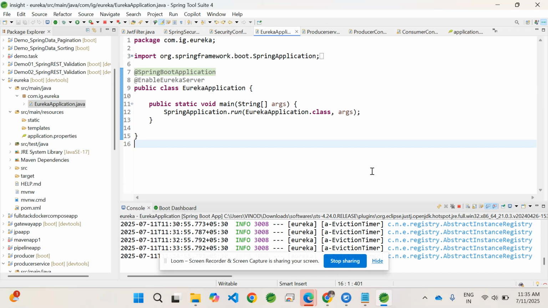Service discovery is a crucial part of microservices architecture where it helps all the services to find and communicate with each other dynamically, without hard coding any kind of network properties, like port numbers, IP addresses, etc. In microservices architecture, mostly the services are more dynamic.